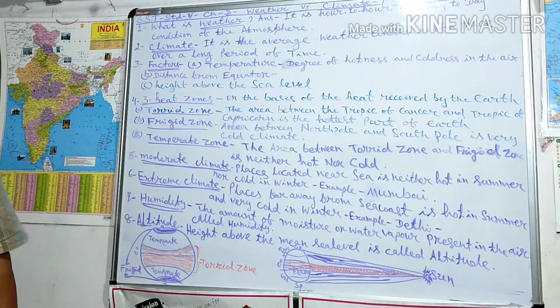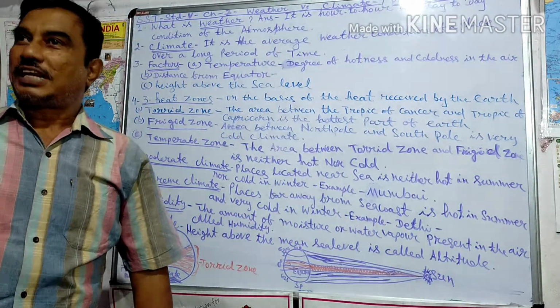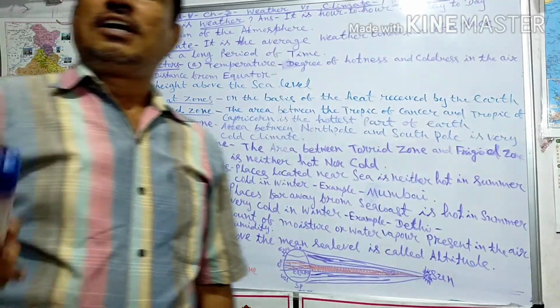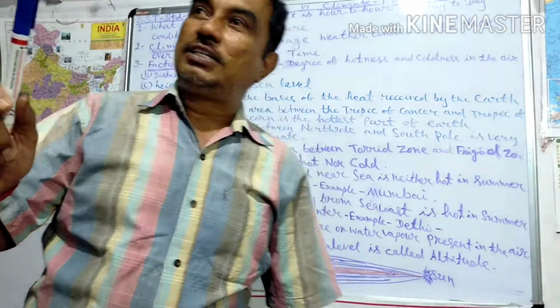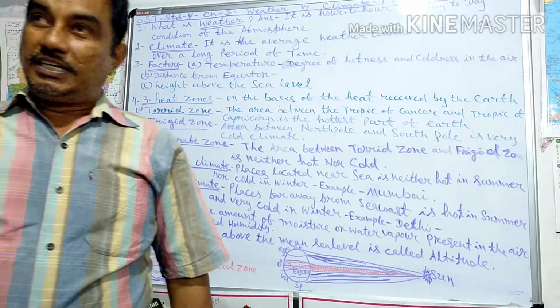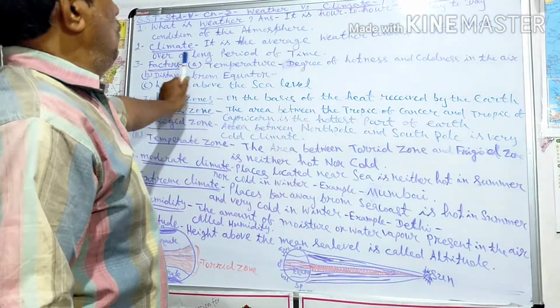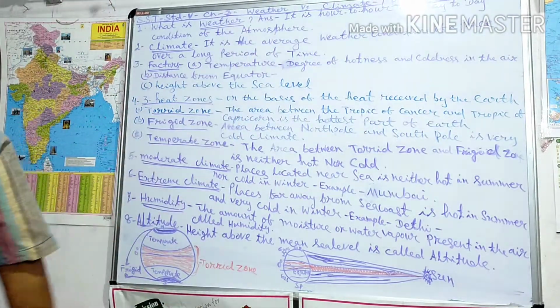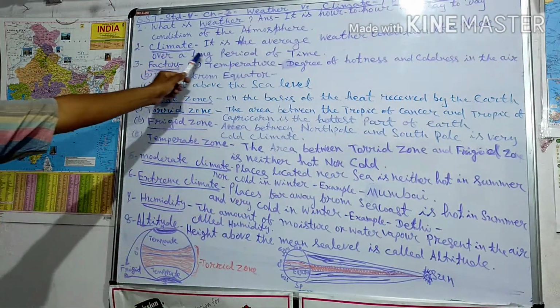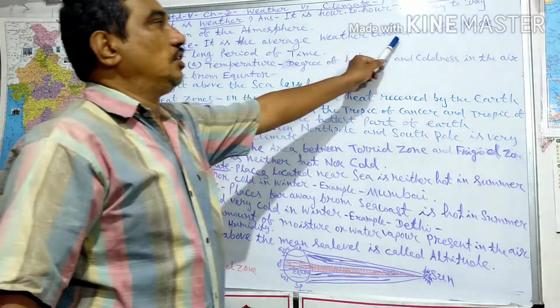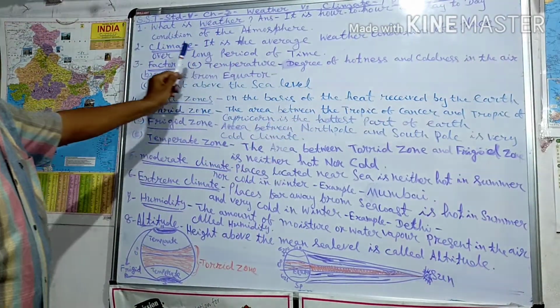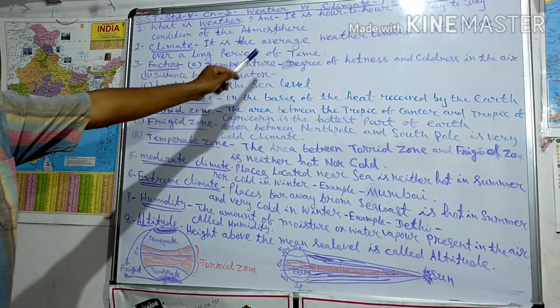Then climate. Weather versus climate. What is climate? It is the average weather condition of a place over a long period of time.